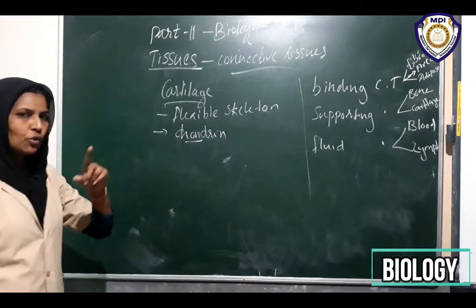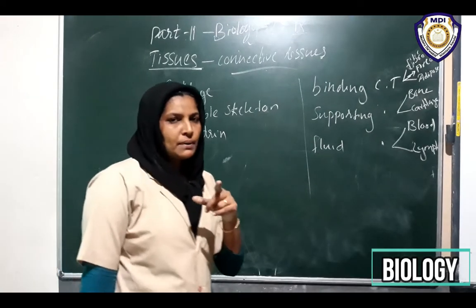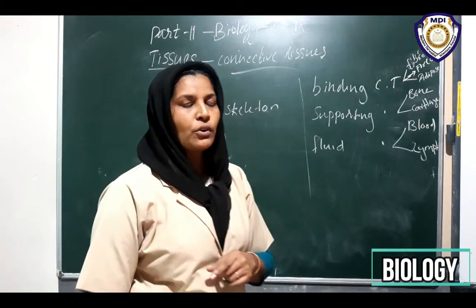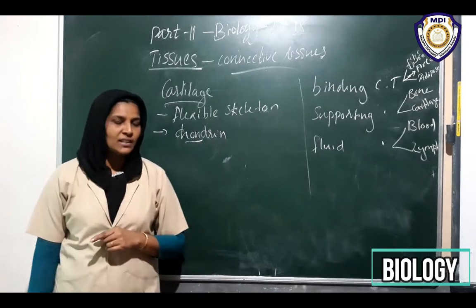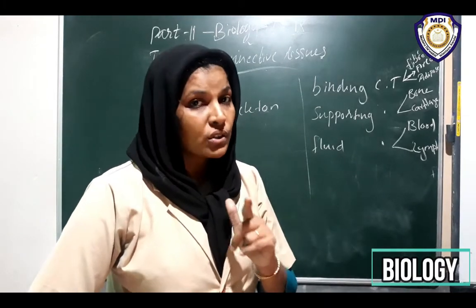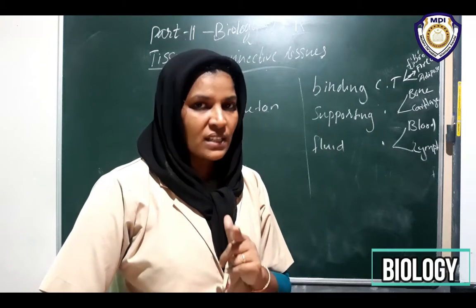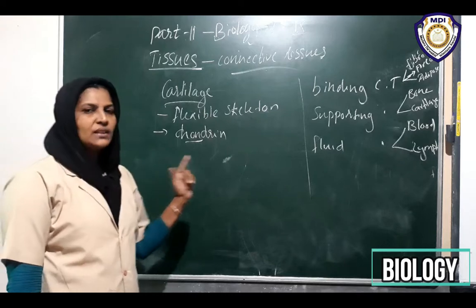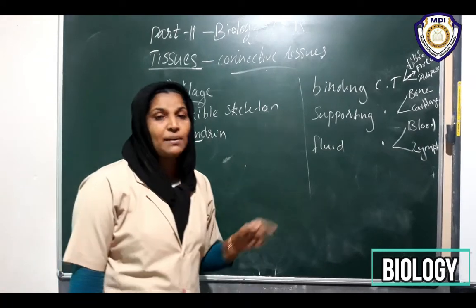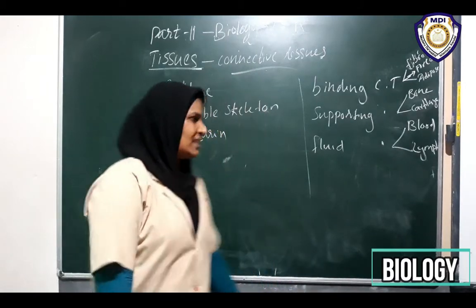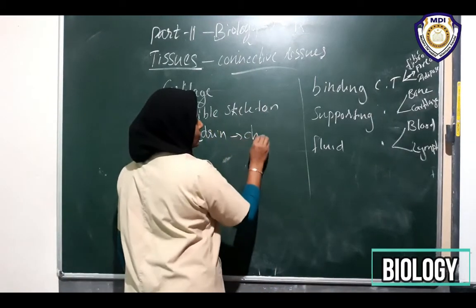But in the case of bone, can you remember the name of that protein? It is called ossein. The protein that is present in your bone is called ossein. That is why the cells get the name osteocytes. Chondrin is a special protein that is present in cartilage. That is why they get the name chondrocytes. The cartilage cells are called chondrocytes.